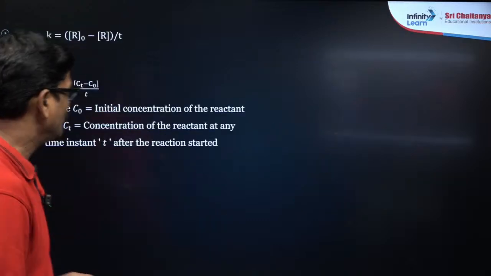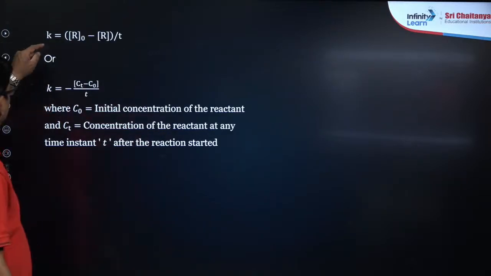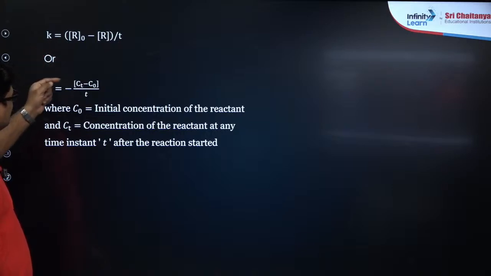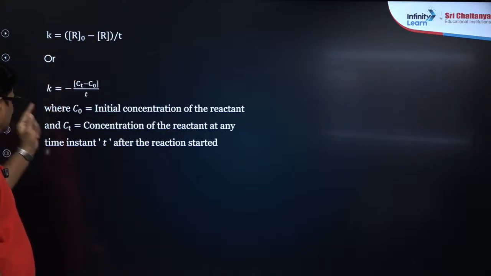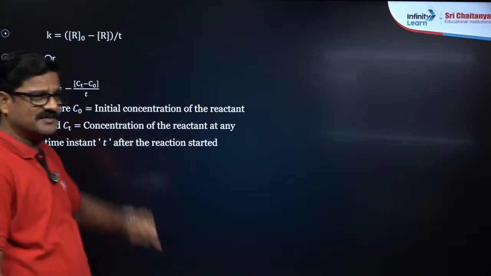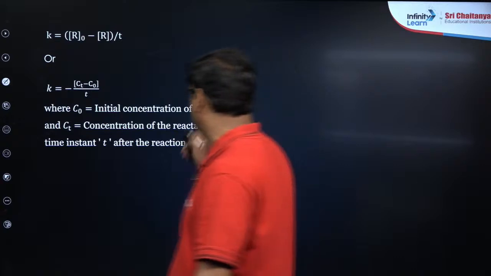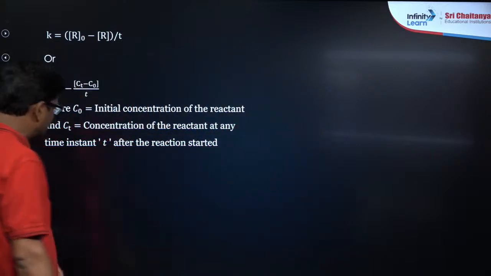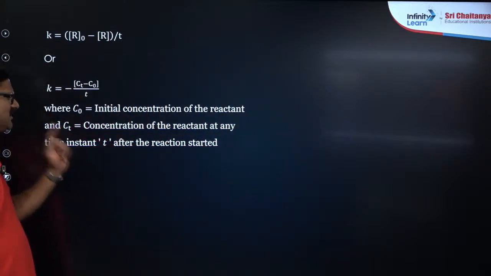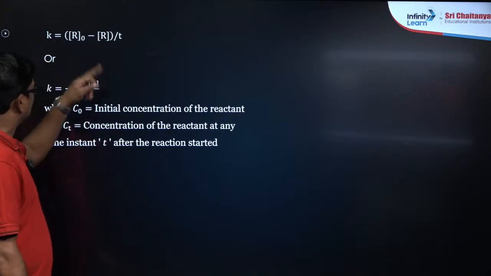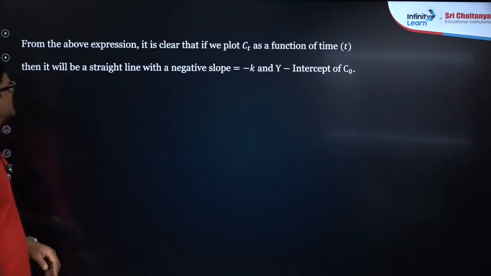So let's talk about it. You can say the rate is R naught minus R upon T, which can also be written as minus Ct minus C naught upon T, where C naught is the initial concentration of the reactant and Ct is the concentration of the reactant at any time T after the reaction is started. So this can give you some graphical interpretations.